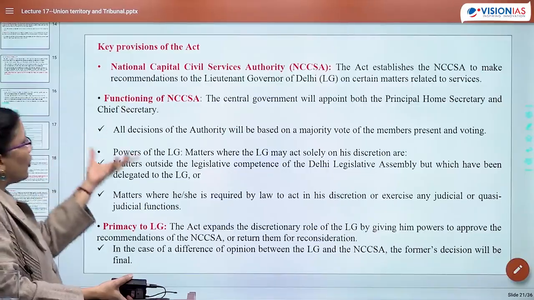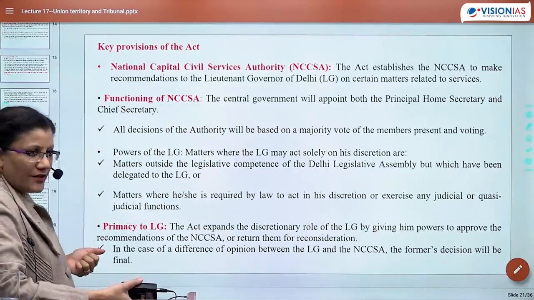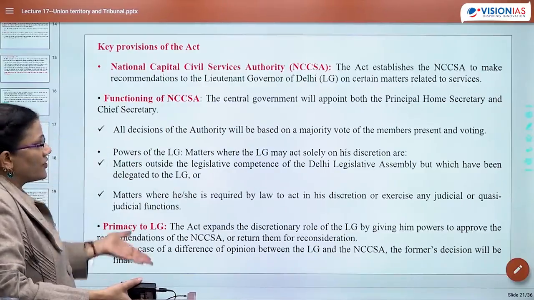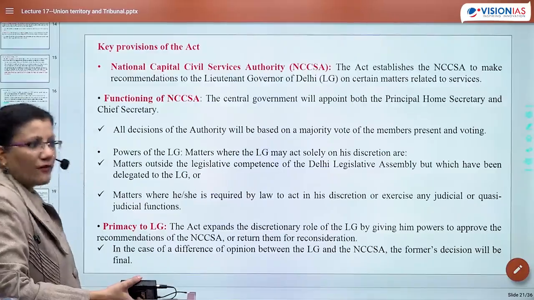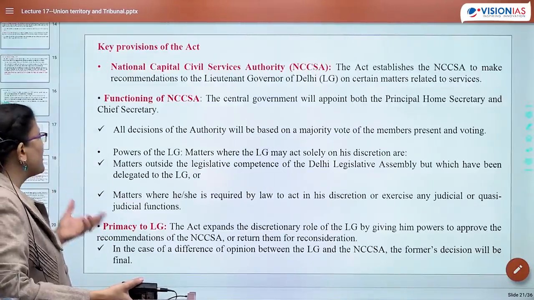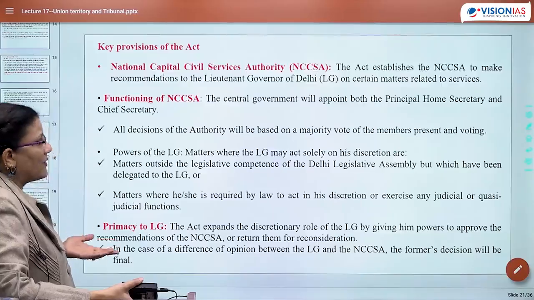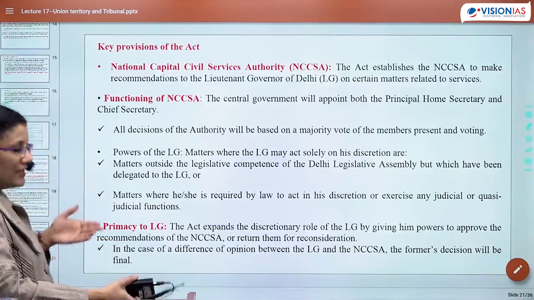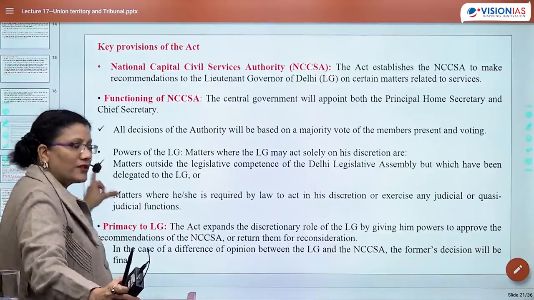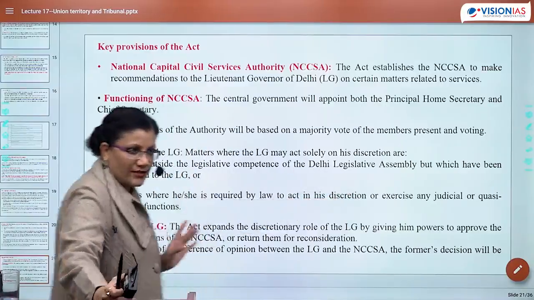For this particular authority, the central government will appoint the principal home secretary and chief secretary. All decisions of this authority will be made by majority. We have already discussed the powers of LG would be of sole discretion. Matters outside the legislative competence of the Delhi Legislative Assembly but which will be delegated to LG. देखो इसमें लिखा कि कौन कौन से matters में LG may act solely on his discretion.